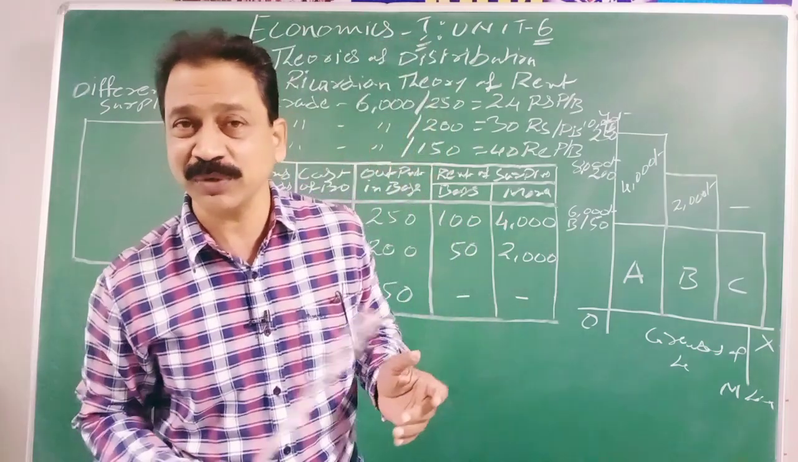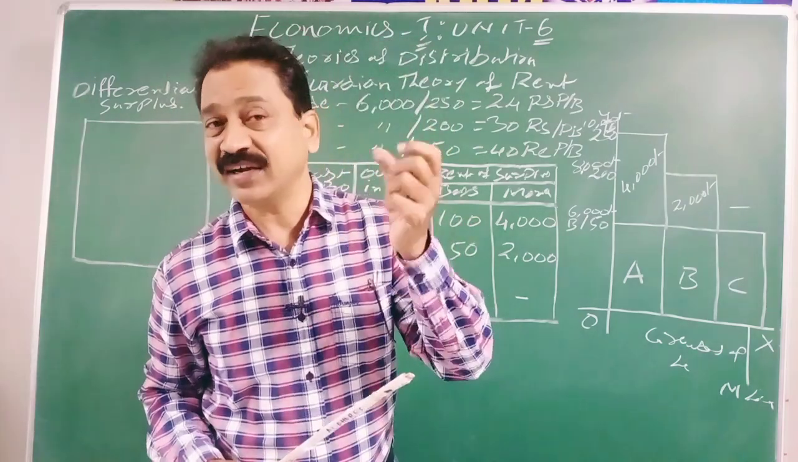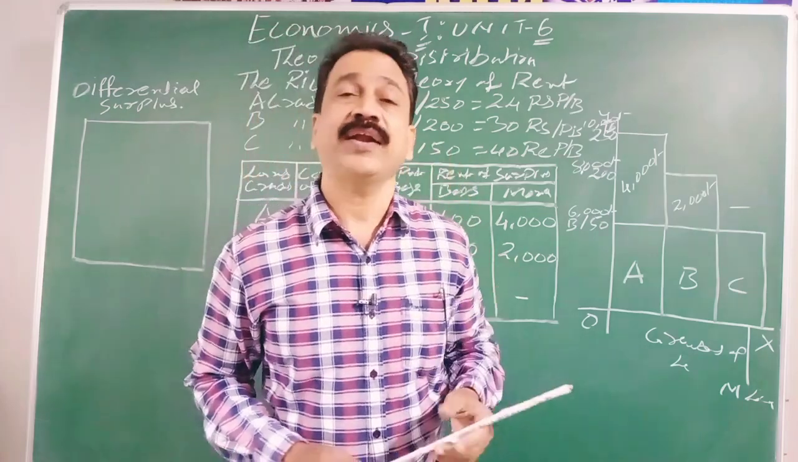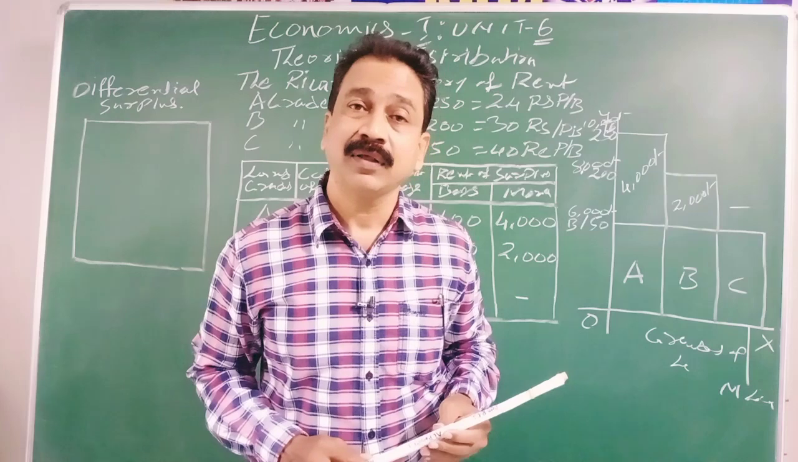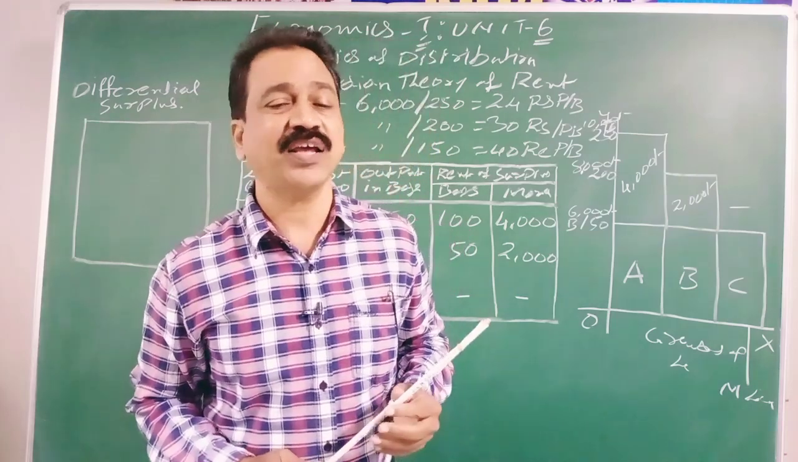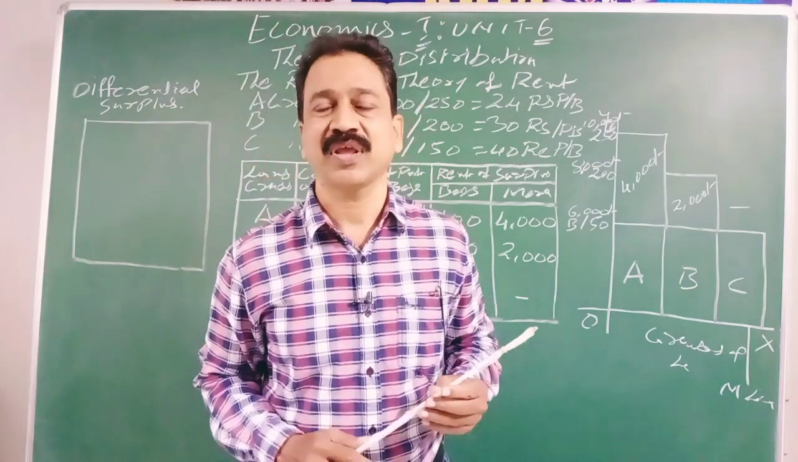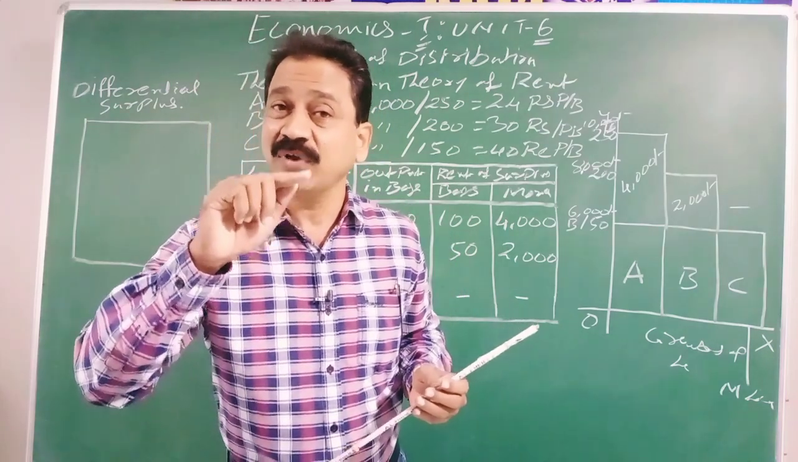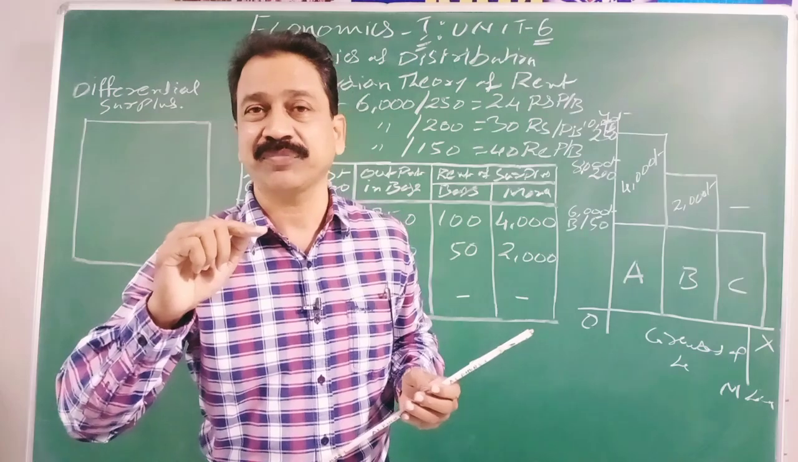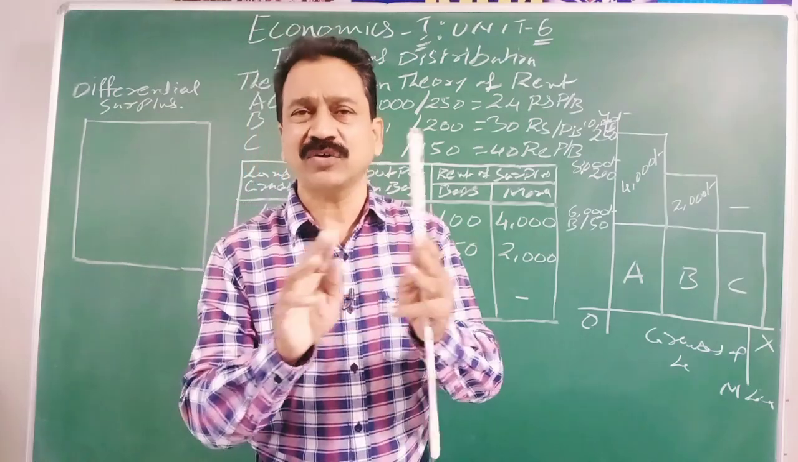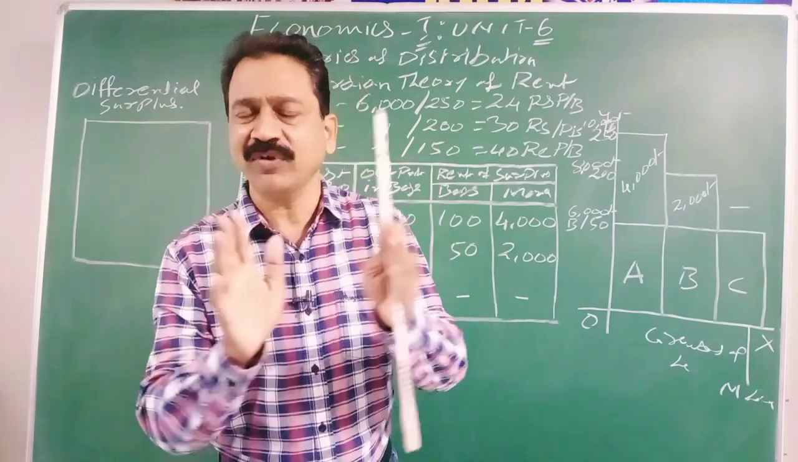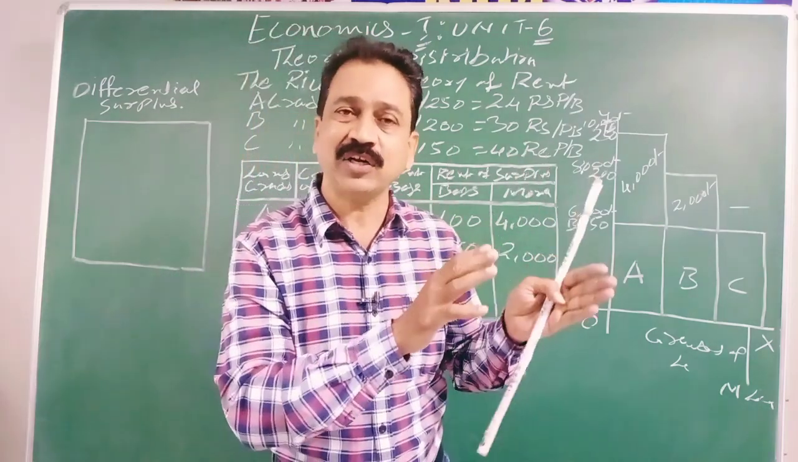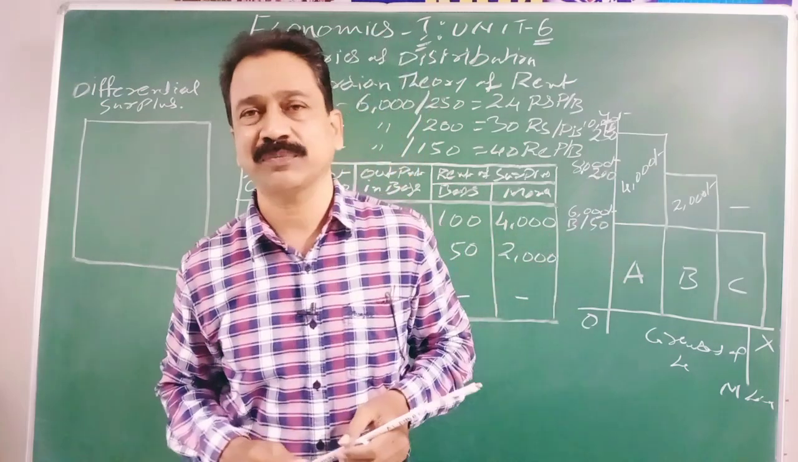Under the functional distribution, we have seen how the land gets its rent, how labor gets its wages, and how capital gets its interest and the organizer his profits. Under personal distribution, we have seen what are the reasons of income inequalities. So, all factors do not get the same level of returns. In some of the production lines, something plays a vital role and it gets more rent.